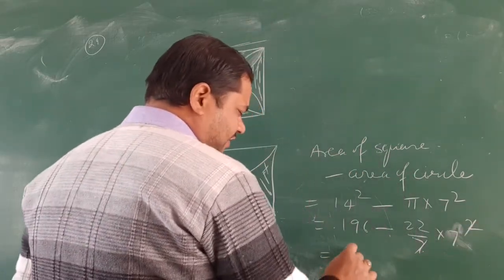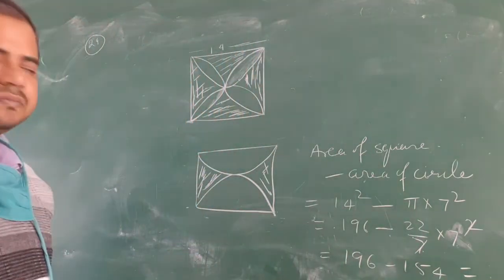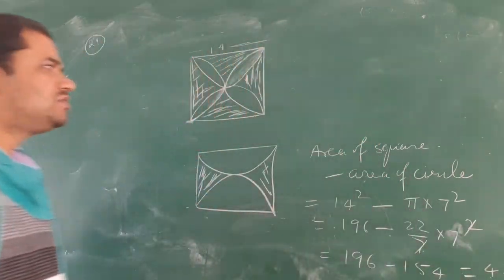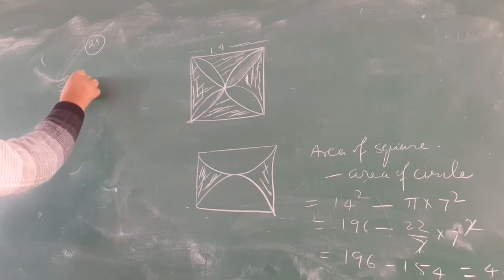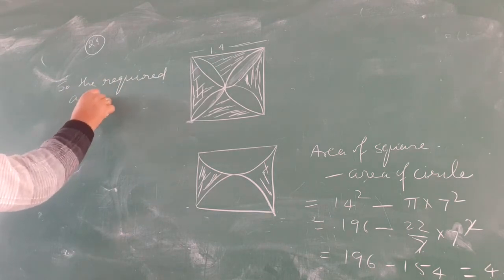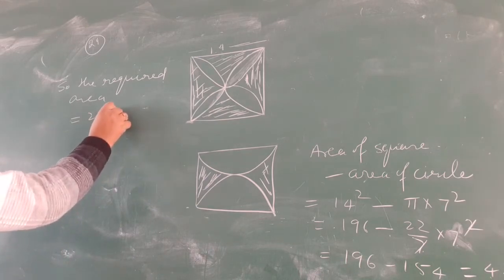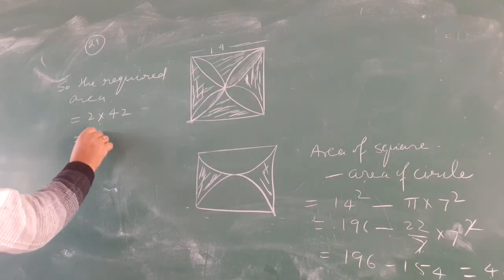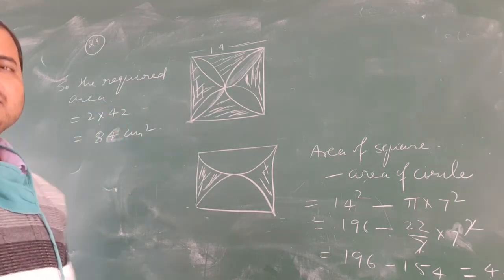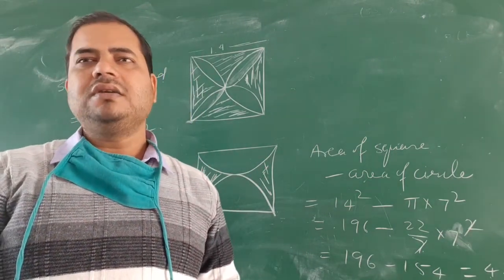So 22 into 7 is 154. 196 minus 154, and this will be what? 42 centimeter square. So the required area is 2 into 42, that means 84 centimeter square. Okay, so the area of this particular shaded region is 84 centimeter square. Note down.